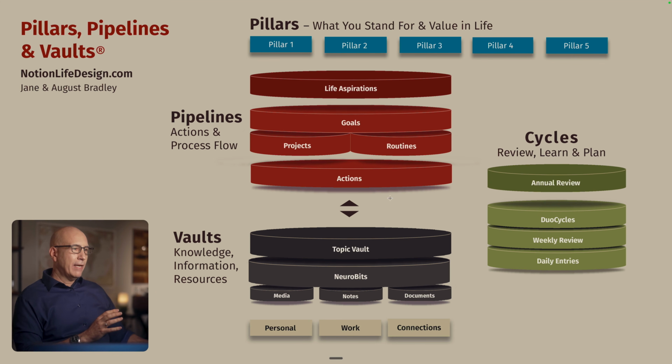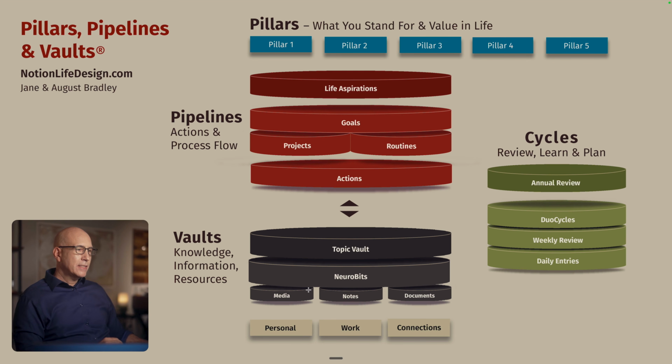So in the vaults, we have a top-level topic vault. In the old system, some of you may be familiar with what we call the knowledge vault. It's just renamed to the topic vault for the sole purpose of it just being clearer. This is the database in Notion where we will accumulate all the learning and information and resources on any given topic. So instead of saying that the knowledge vault is where we aggregate knowledge and learning by topic, we'll just call it the topic vault to be clearer up front, but it's the same thing.